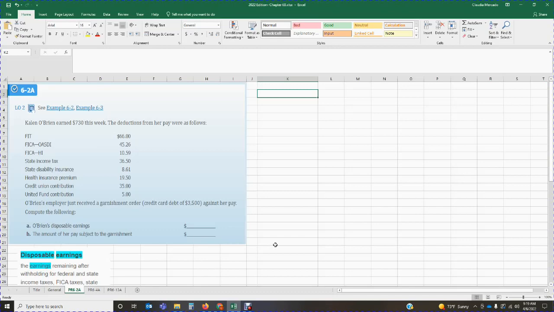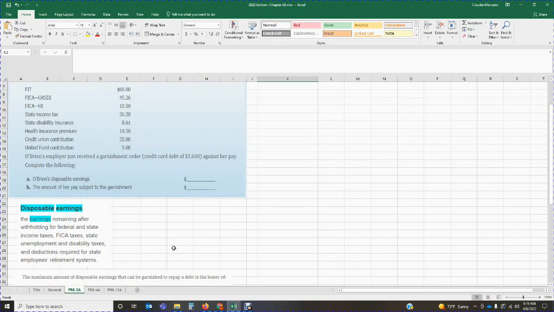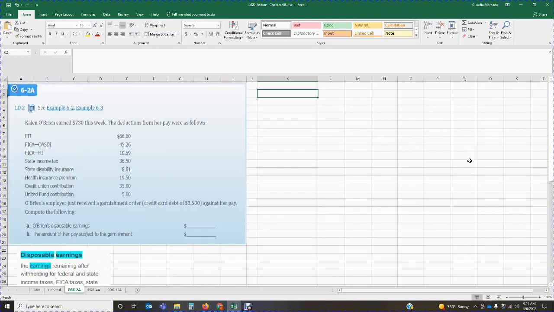Now, in your textbook, the definition of disposable earnings is provided below. It says disposable earnings are the earnings remaining after withholding for federal and state income taxes, FICA taxes, state unemployment and disability taxes, and deductions required for state employees' retirement systems. So these are the items that need to be covered first. And then whatever is left over is your disposable earnings. That is the money that is going to be subject to the actual garnishment. So let's figure out what our disposable earnings are for Callan O'Brien.